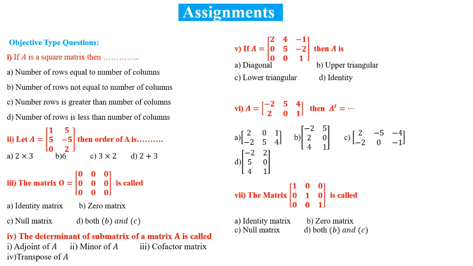Okay students, in today's lecture we learned the definition and types of matrices. For this topic we have an assignment: an objective type question. If A is a square matrix, then we have to find the answer from the options. Then for the second question, we have to solve it and send it to my email address.